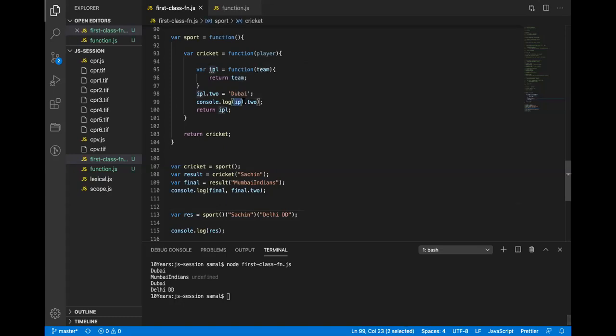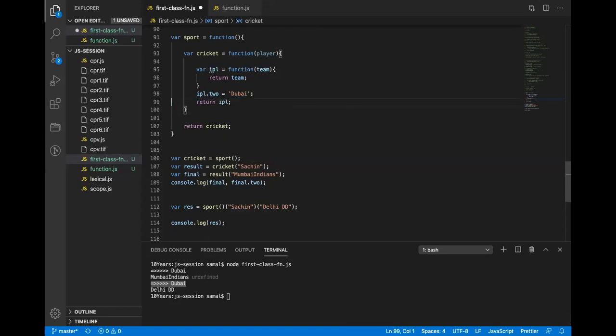Dubai did print, Dubai here. Did print Dubai. Yeah, but it did not return. Okay, let me just figure out why it did not. Whenever there is a return, I have to check whether it is returning only the function or returning the object.